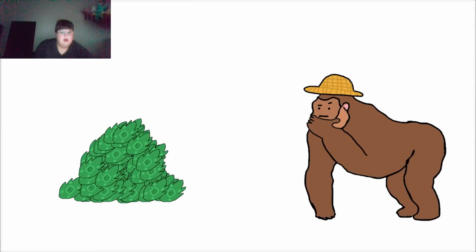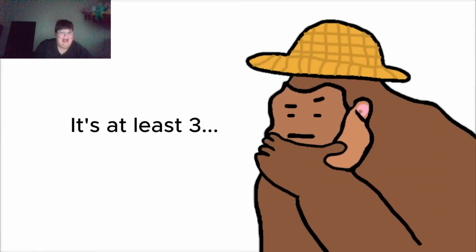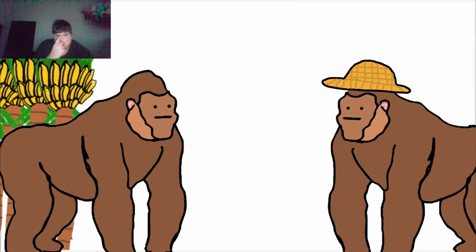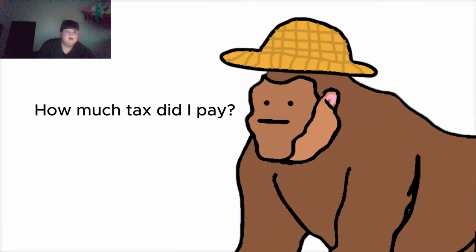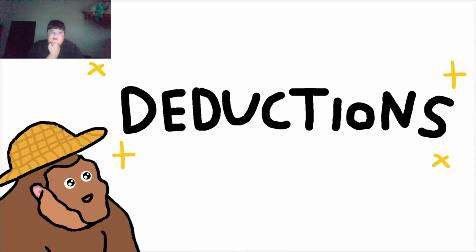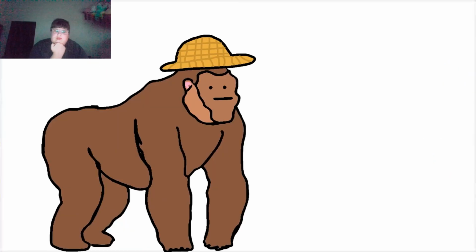First, monkey will need to count how many leaves they made that year. Monkey's job should do this for him and send monkey the total. Second, monkey needs to find out how much tax he has already paid for that year. Monkey's job will also keep track of this. Then finally, the most important step, deductions. These are any work-related expenses monkey had to buy for their job.